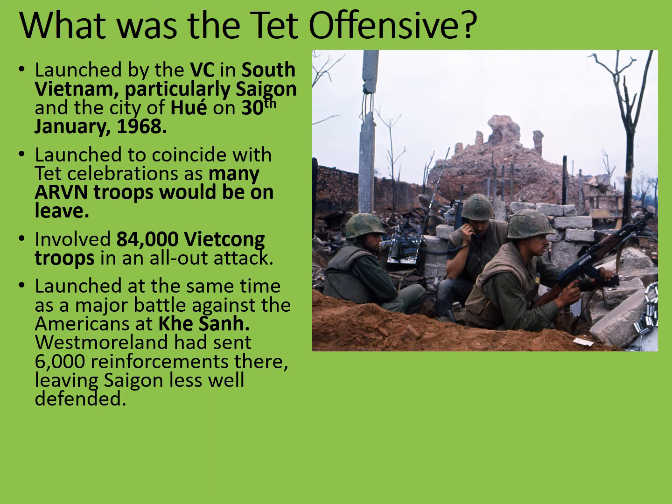Khe Sanh Air Base was near to the demilitarised zone in the north of the country, and US Marines and others were desperately holding on to Khe Sanh and trying to beat the Vietcong and North Vietnamese soldiers in a battle of attrition there. There are certain parallels with what happened to the French in 1954 at Dien Bien Phu, although the results at Khe Sanh were far more mixed for the Americans. Westmoreland had sent 6,000 reinforcements to Khe Sanh, which had left Saigon less well defended.